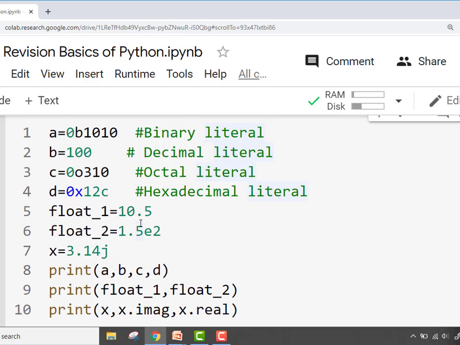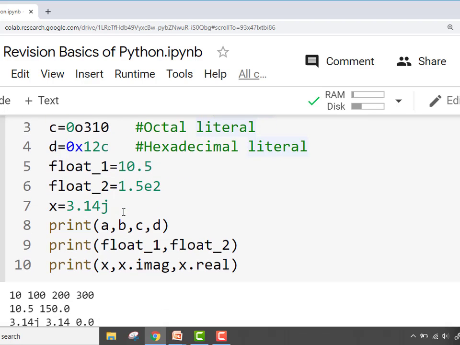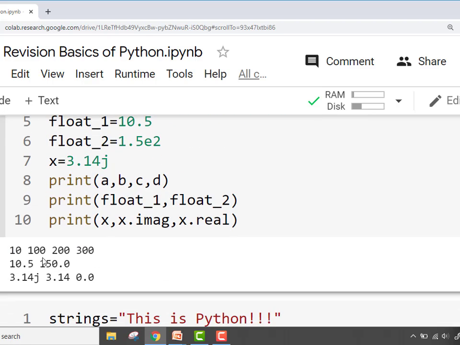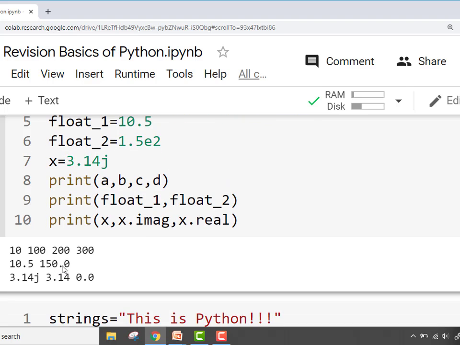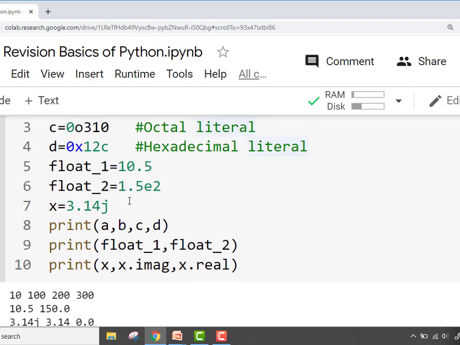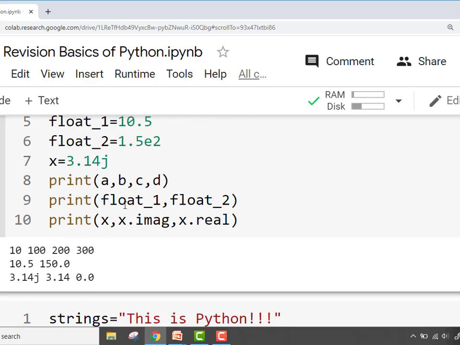The value of float is also printed as it is, and the exponential form is written in simple form, and the value of x is 3.14j, that of imaginary x is 3.14, and that of real x is 0.0.